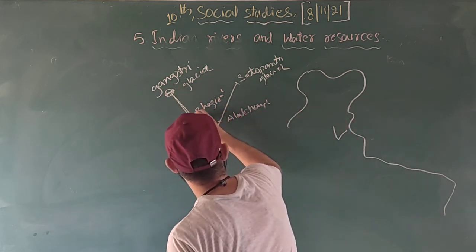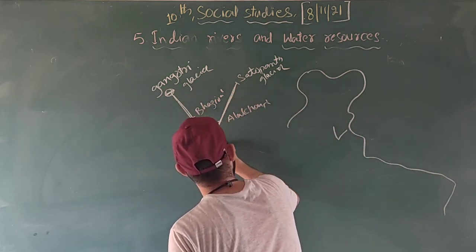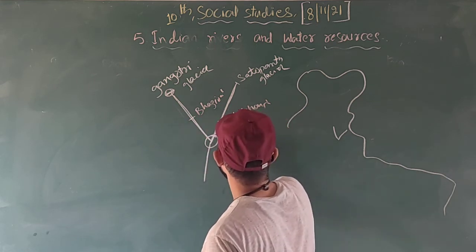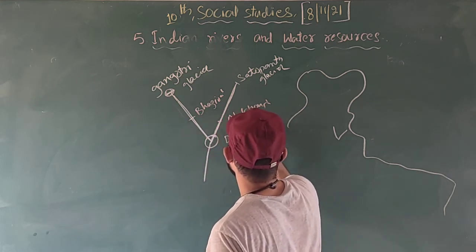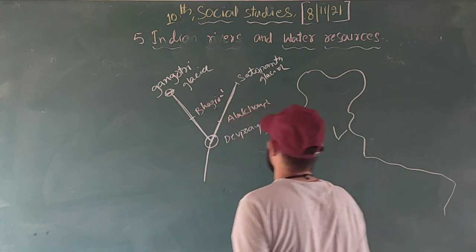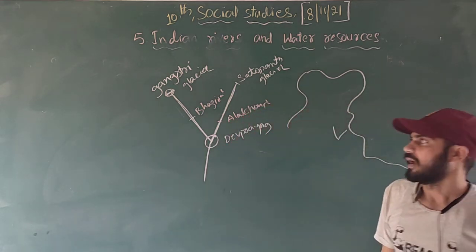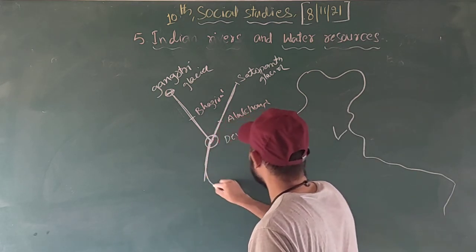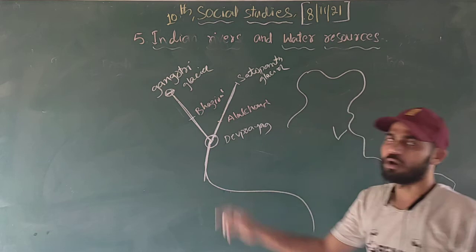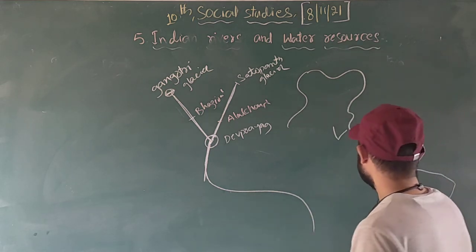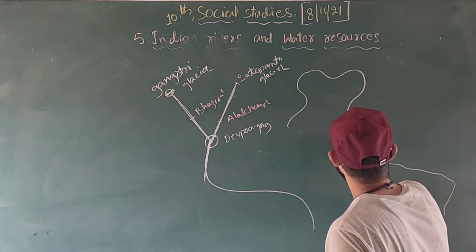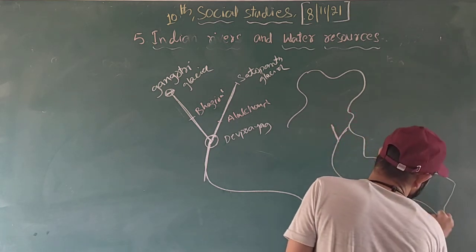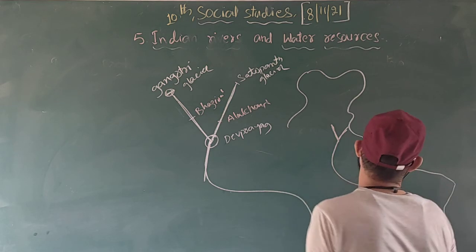When these two meet here, this place is called Devprayag. From here we call it the river Ganga. Here two rivers, Bhagirathi and Alakananda, originate, and from here we start with the river Ganga, which finally discharges into the Bay of Bengal.